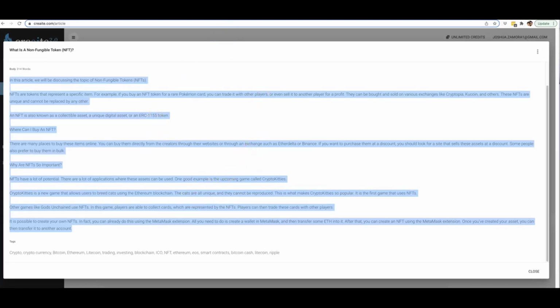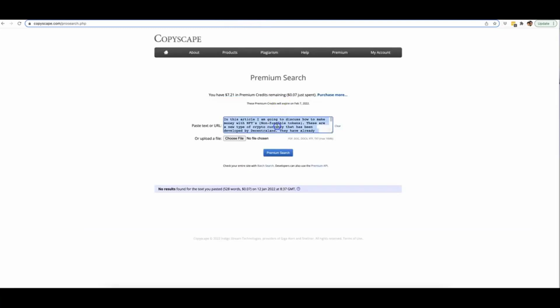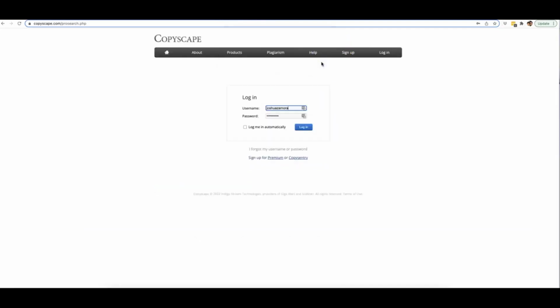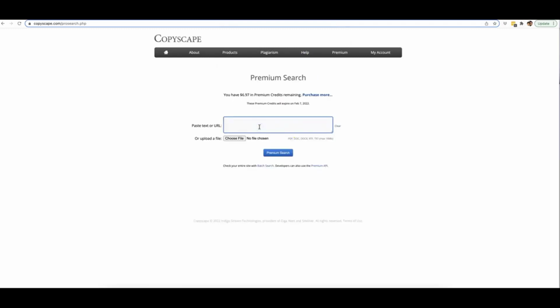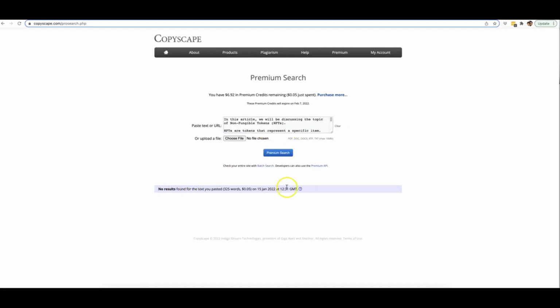Let me take this and bring it over to Copyscape so you can see that this is truly unique content. If I type that in there and hit premium search, you can see no results found for 325 words.